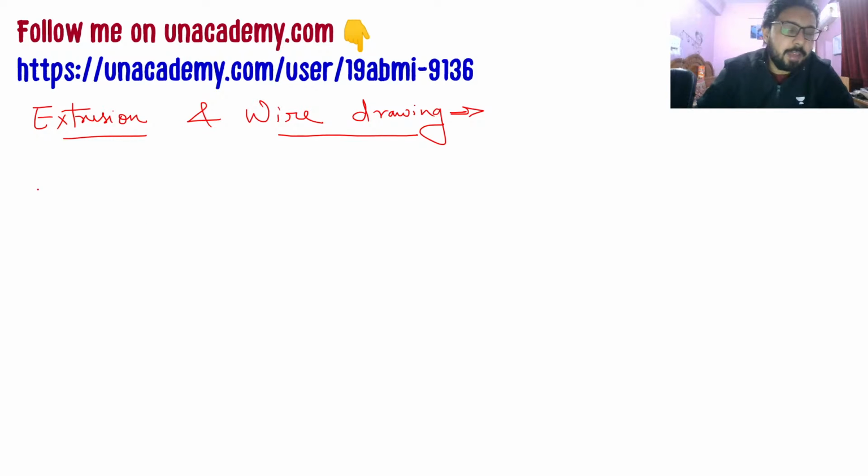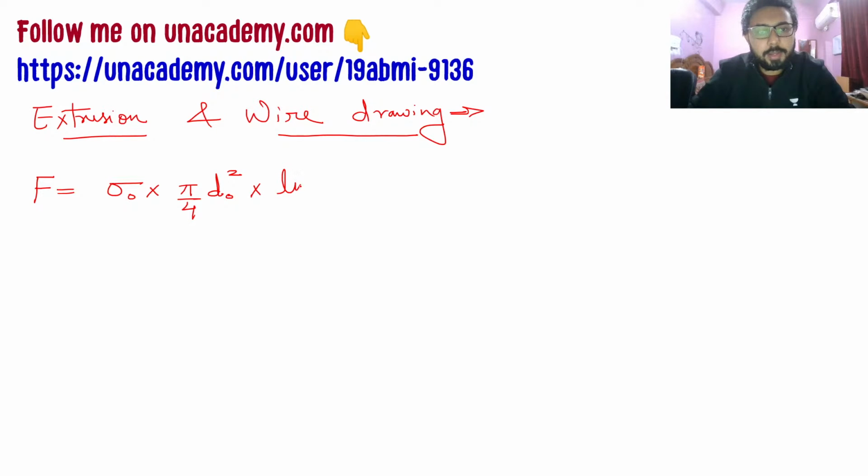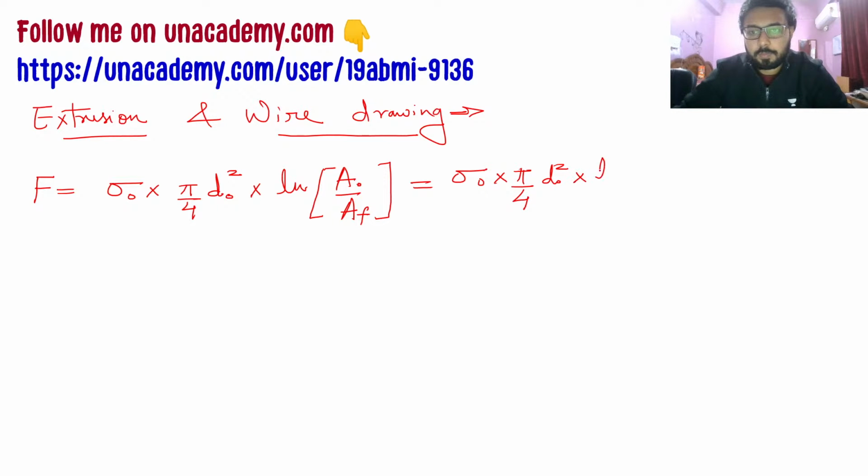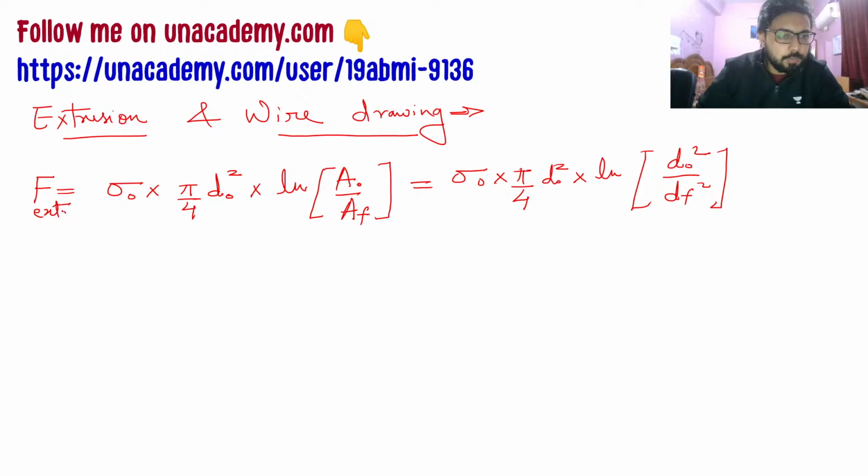Extrusion has this formula where the force is given by the flow stress times pi by 4 d naught square into ln of initial area divided by final area, and this is the extrusion force.